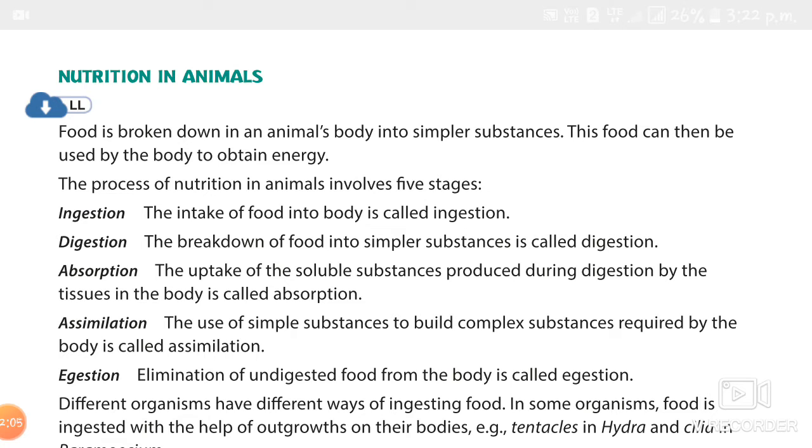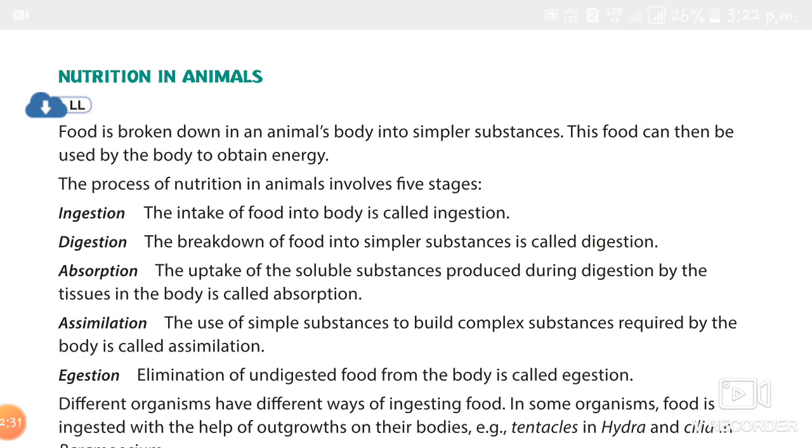And the fourth one is assimilation. The use of simple substances to build complex substances required by the body is called assimilation. And the fifth one is egestion. Egestion means elimination of undigested food from the body.